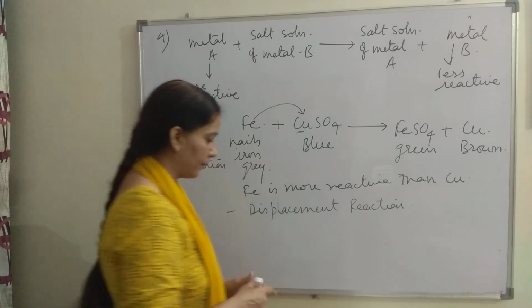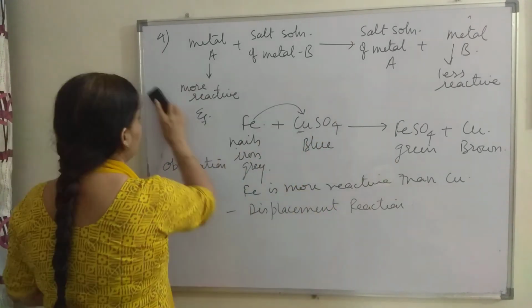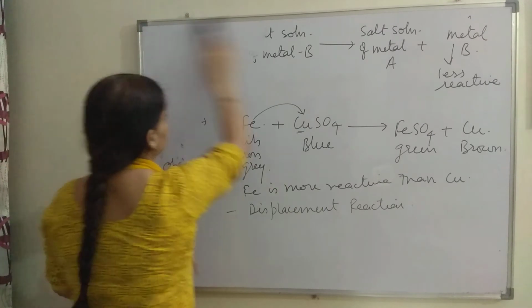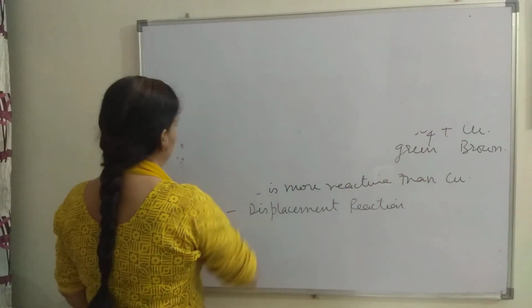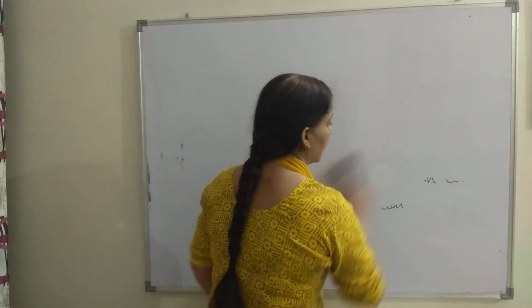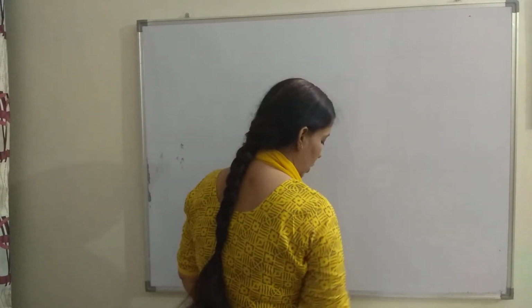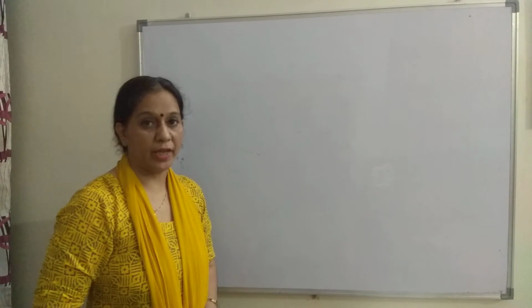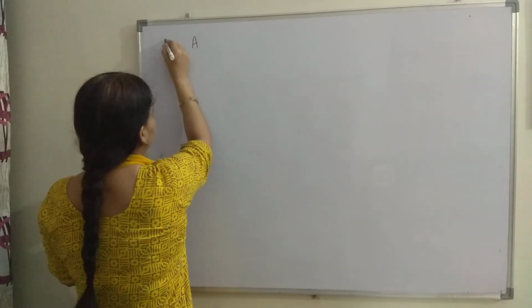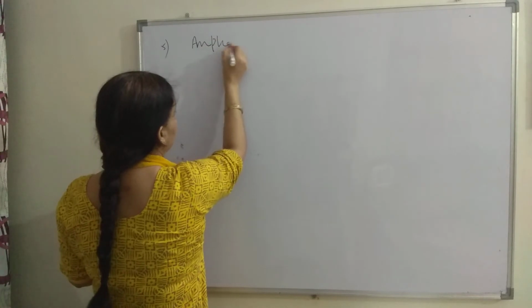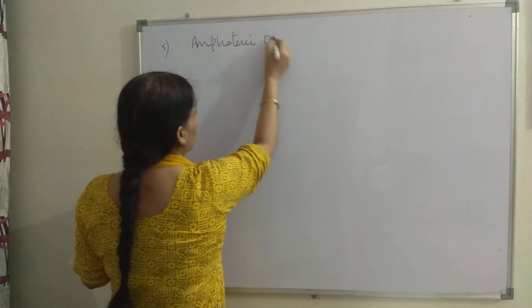So if we take any more reactive metal here and less reactive metal here, that will cause displacement of the metal. Now another property, number 5: metals form metal oxides, and there are some metal oxides which show amphoteric nature. They are called amphoteric oxides.